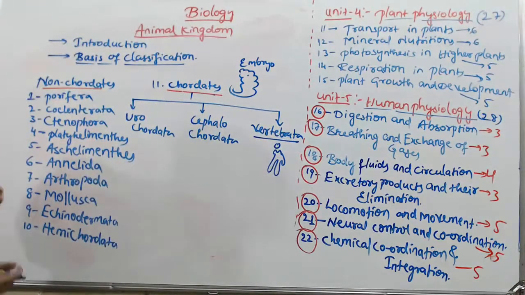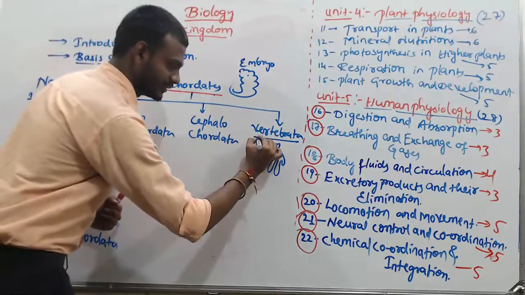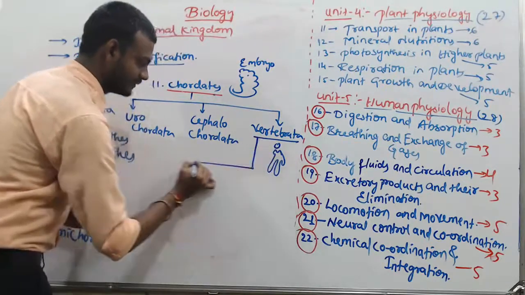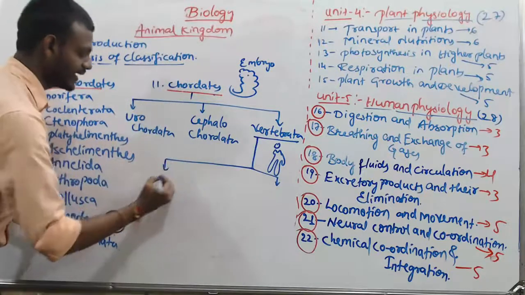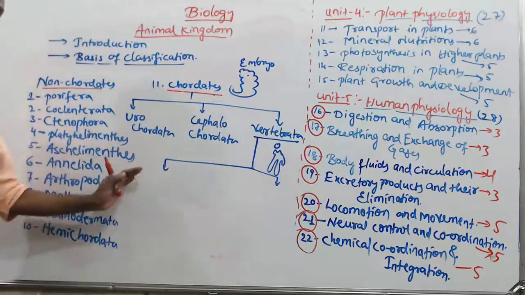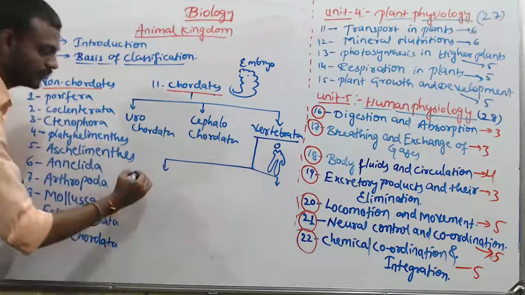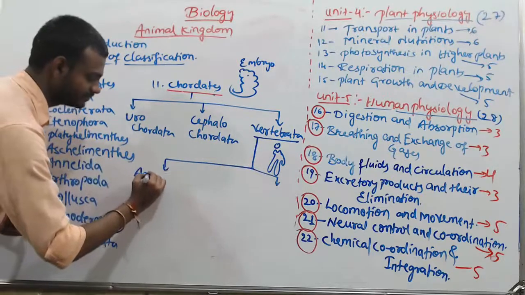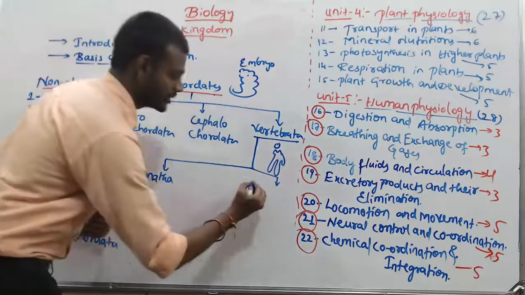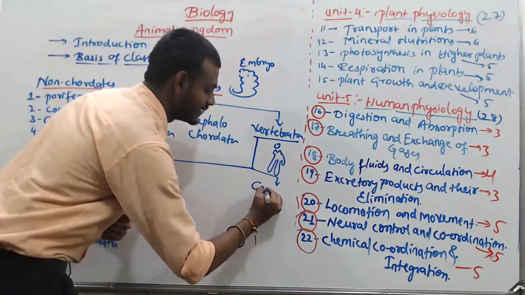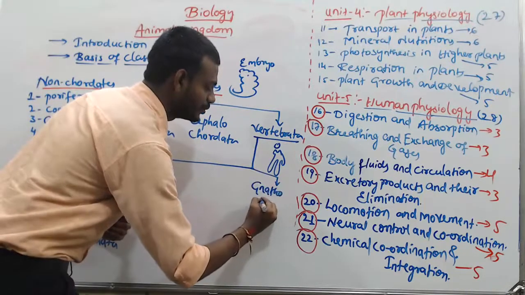This vertebrate group is divided into without jaws and with jaws. Without jaws, it is Agnatha. With jaws, it is Gnathostomata.